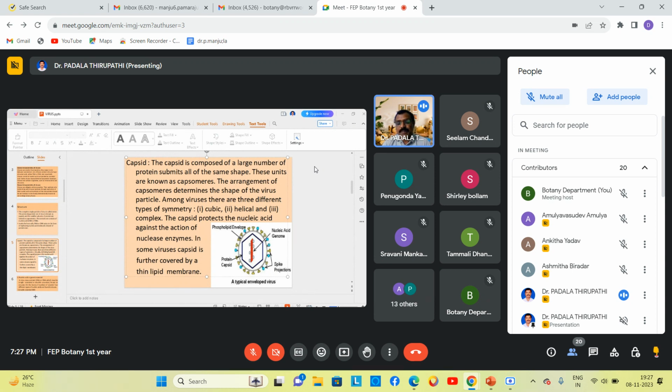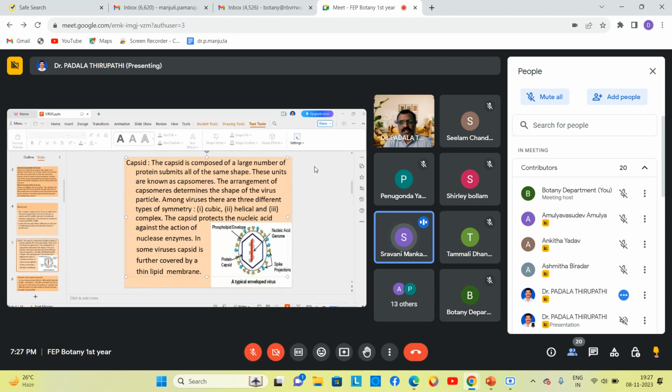The phospholipid envelope possesses a number of different projections, maybe star shaped, aster shaped, pin-like structures, or spherical structures, observed on the surface of the phospholipid envelope or protein capsid. We call them spikes. In the coronavirus, we observe a number of spikes, star shaped and aster shaped. Am I right?